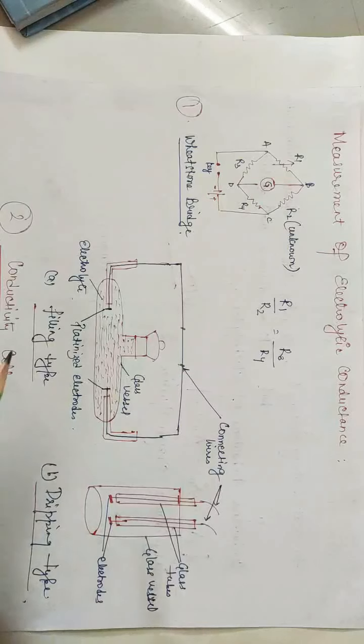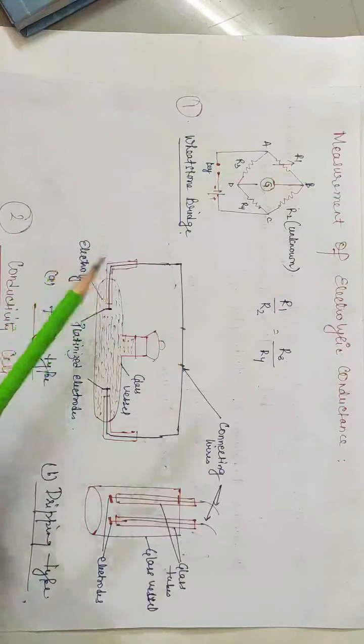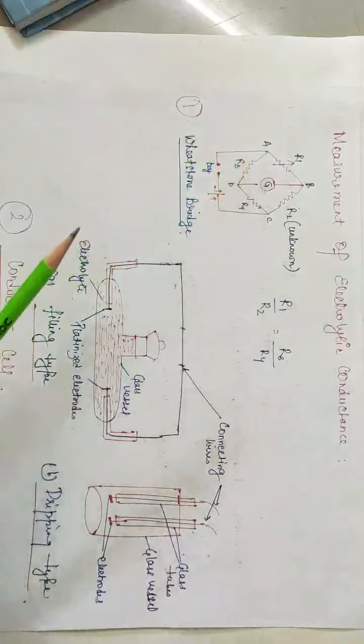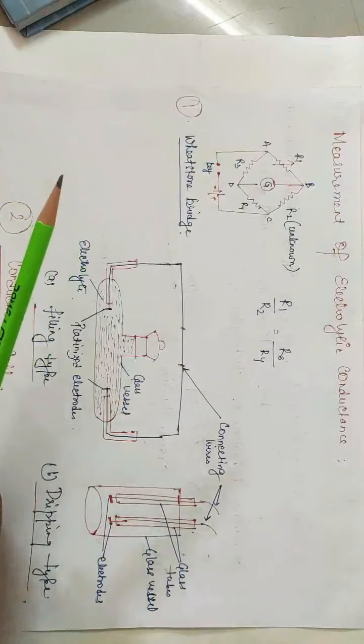To sum up, three modifications are required in a usual Wheatstone bridge. First, the source of direct current is replaced by alternating current, which can be done by using an induction coil. Second, the galvanometer is replaced by an earphone, and the resistance is varied until the sound in the earphone is reduced to minimum.